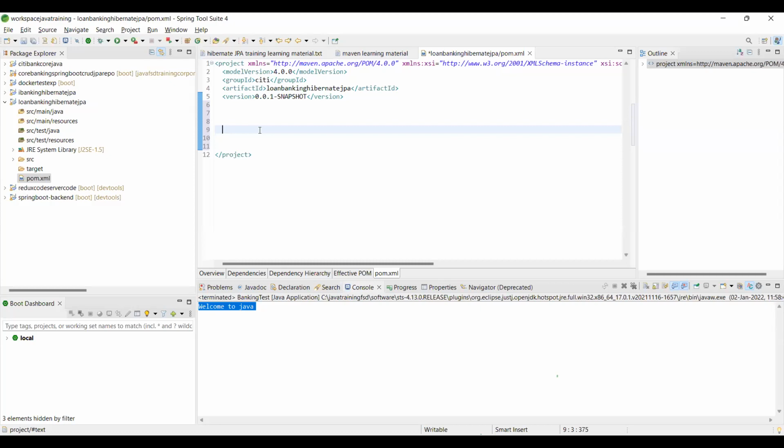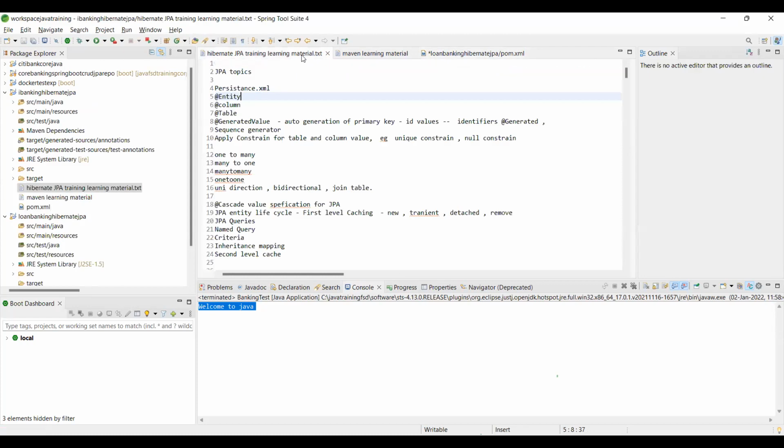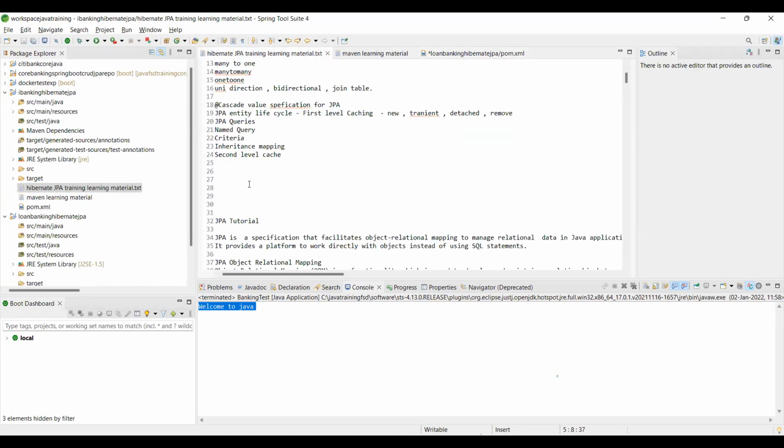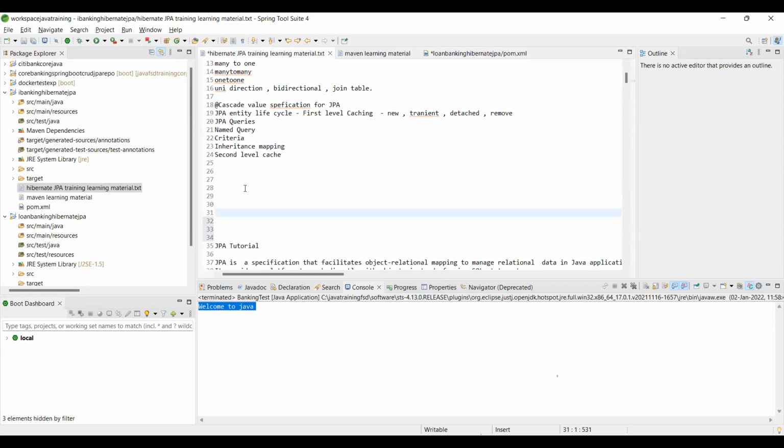Hibernate is a framework, so they have created one framework, and we need all those jar files. So we are going to import the jar files from the internet for Hibernate and JPA. These are the tools. Import Hibernate.